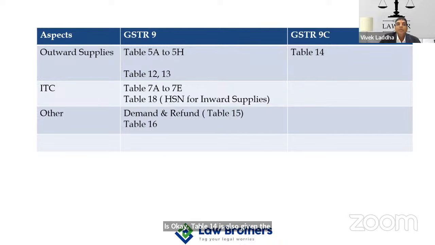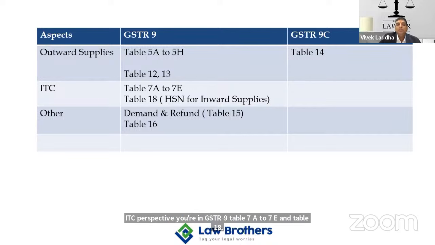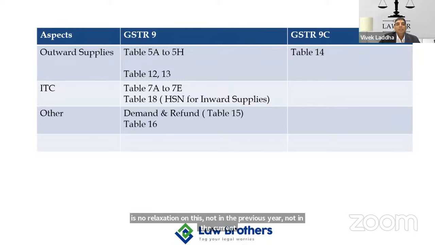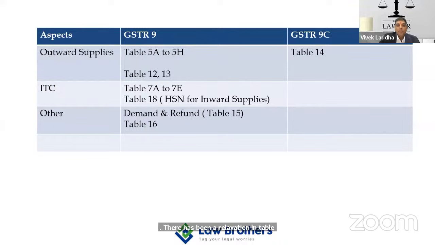From the ITC perspective, in GSTR 9, table 7A to 7E and table 18. So table 7, you know, talks about reversal of the credit, and table 18 is for HSN for inward supply. That means HSN for outward supplies, as usual, which was mandatory in the previous year, is also continued here. There is no relaxation on this, not in the previous year, not in the current financial year, that is financial year 2023. There has been a relaxation in table 15 and 16 also, which I am not detailing right now. These are just for reference purposes. Everyone can refer to these tables and go through them.